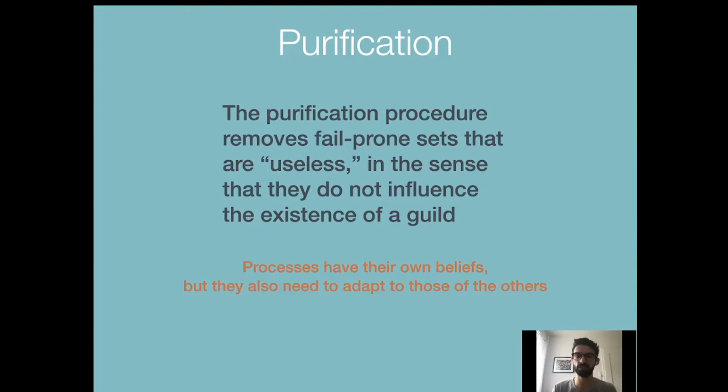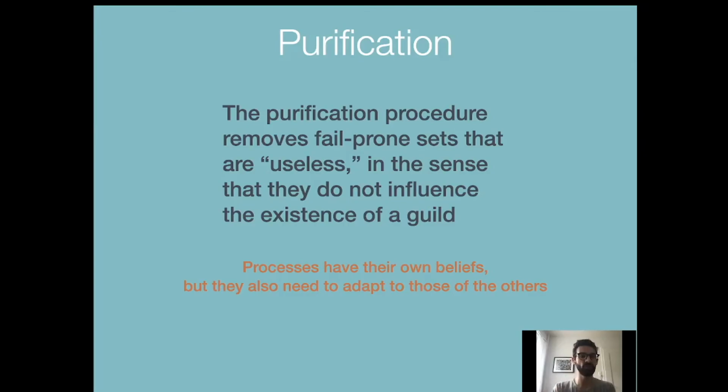The purification procedure at a very high level removes fail-prone sets that are useless, in the sense that they do not influence the existence of a guild. Of course, this is explained in much more detail with proofs in our technical paper, but this is just the idea of why we need this. We need to purify the fail-prone systems such that we are able to compose them and to always have a Byzantine Quorum system.